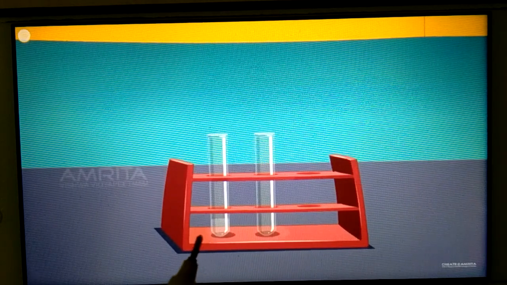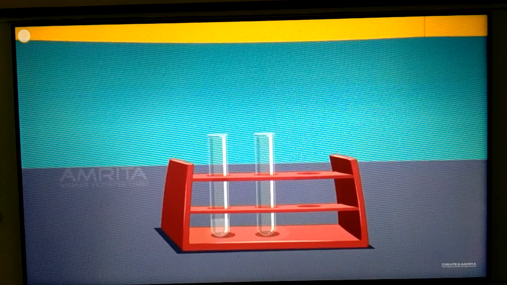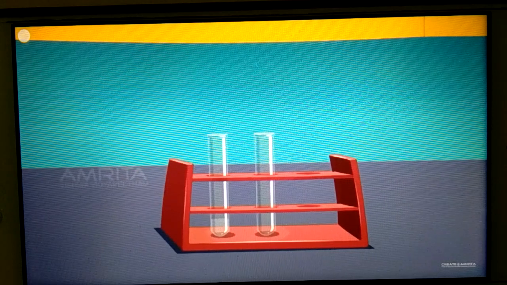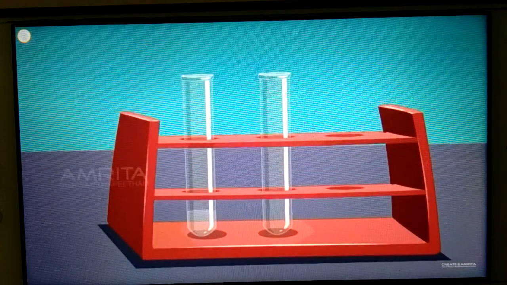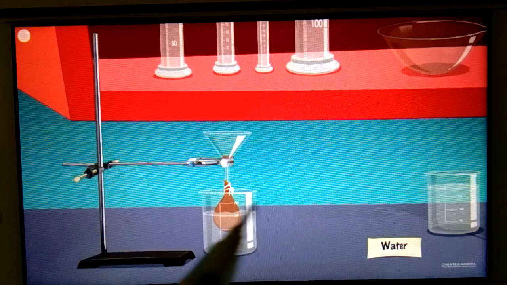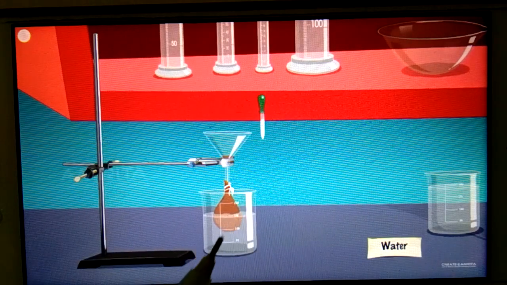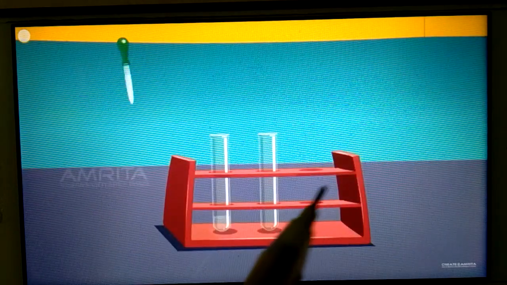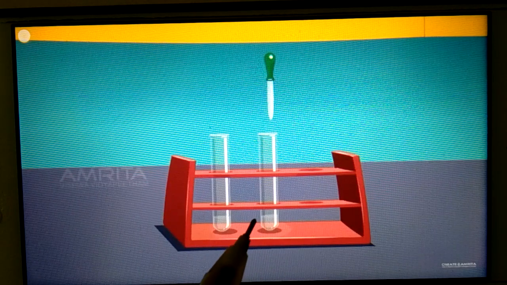So now see, is there any observation here? No. Now again what you have to do, you have to use another test tube. This was test tube 1 and this is test tube 2. Again you have to take few drops of the water in which dialysis is happening, and pour those water drops in the second test tube.